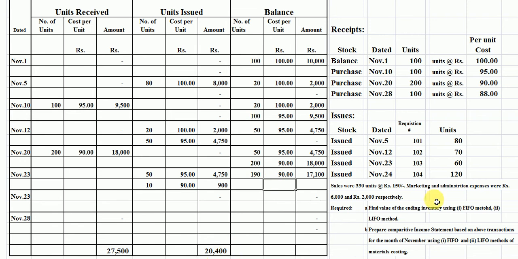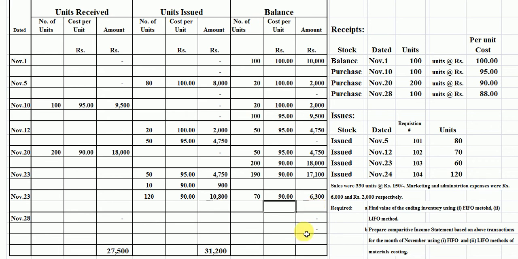Students, now on 24th November, we again issued 120 units. Now we take 120 units out of 190 units here. 120 units, the rate is 90 rupees per unit. The remaining balance is only 70 units here. The rate is 90 per unit. Students, this is our current inventory card, 70 units. The cost value is 6,300 rupees here.